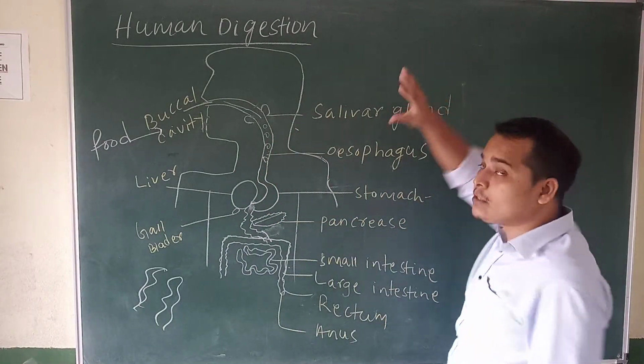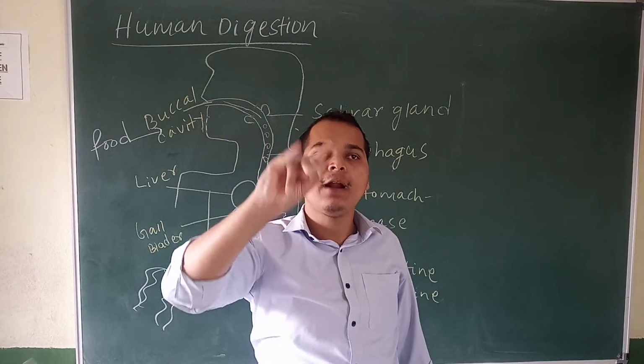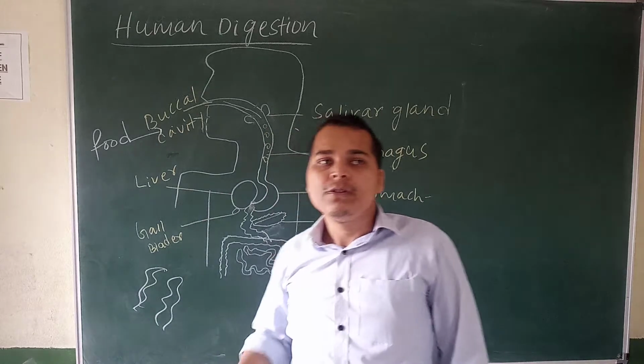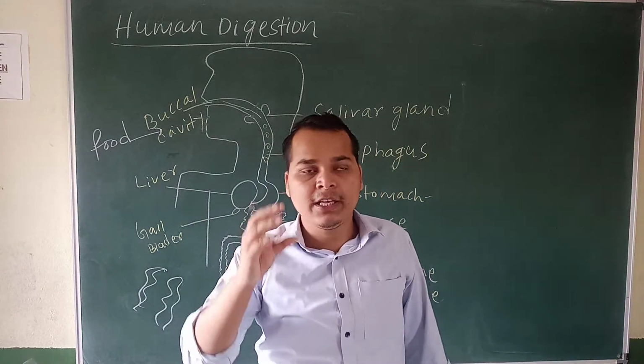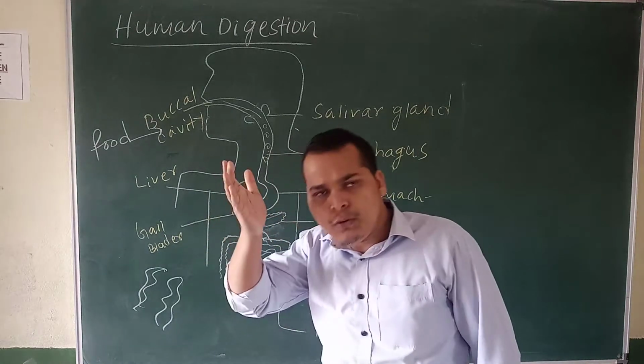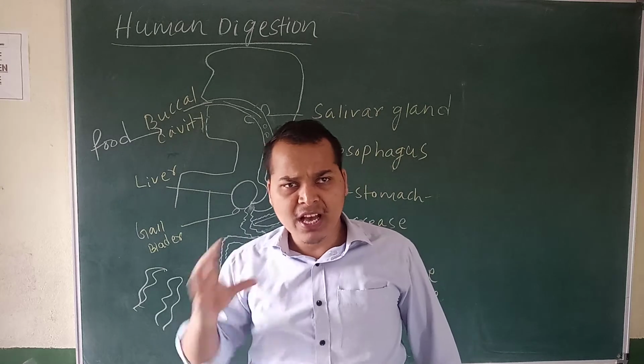There are four types: the first one is the incisor, then canine, premolar, and molar. So these four types of teeth grind the food, grinding, crushing, and chewing it.